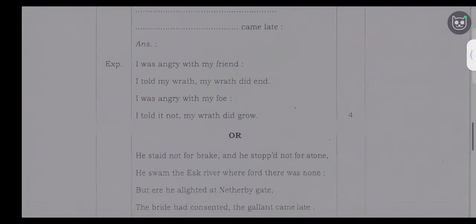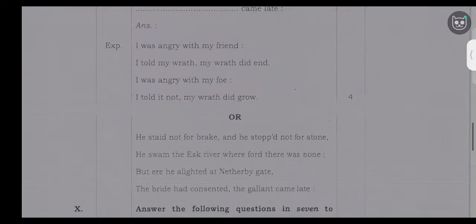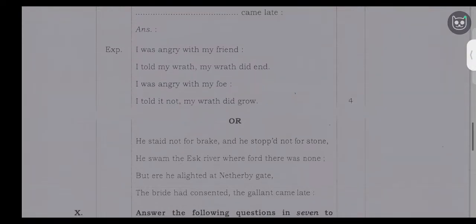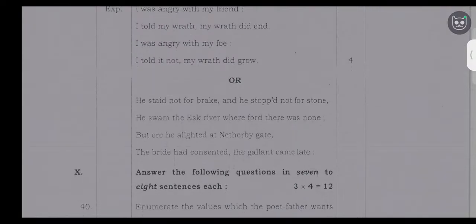So first, I was angry with my friend. Or you can write, he stayed not for brake. He alighted at Netherby gate. The bride had consented, the gallant came late. Next, 10th main answer marks.